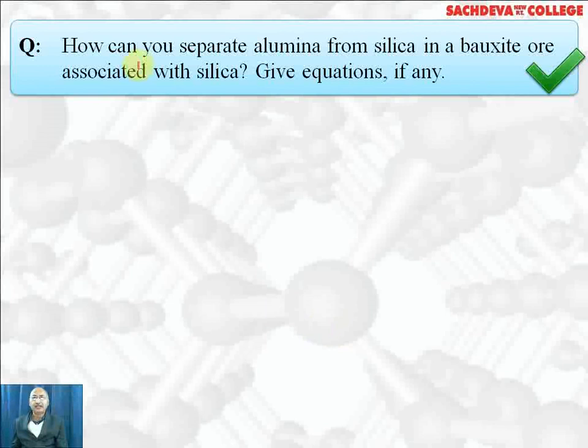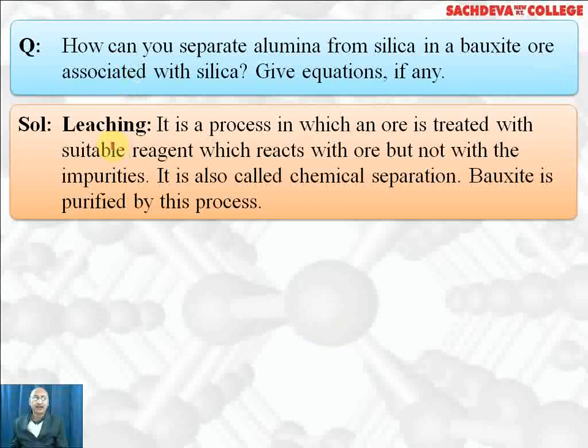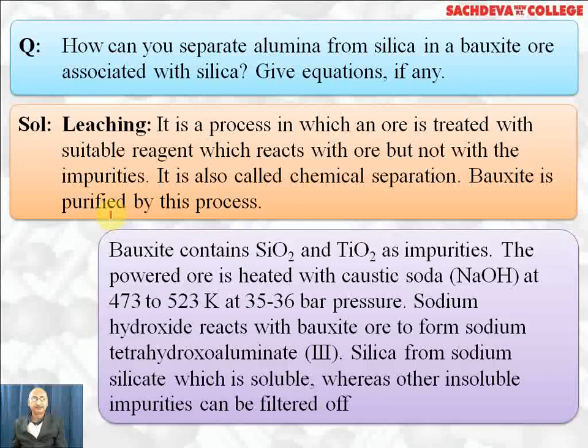How can we separate alumina from silica in a bauxite ore associated with silica? Give equations. The process for purification of alumina is called leaching. Leaching is a process in which ore is treated with a suitable reagent which reacts with the ore but not with the impurities. It is also called chemical separation. Bauxite is purified by this process using sodium hydroxide, which reacts with alumina but does not react with impurities like silica. Rather, it reacts with silica to form sodium silicate, which can be separated from sodium metaaluminate.